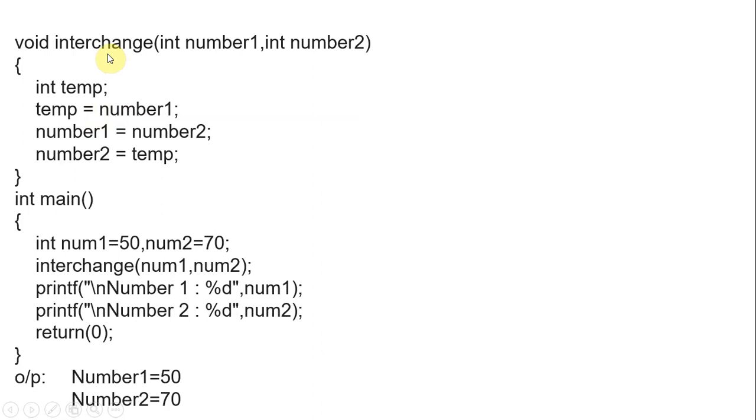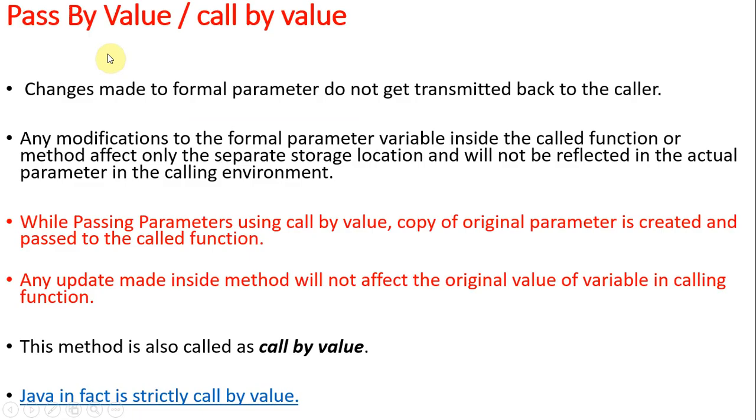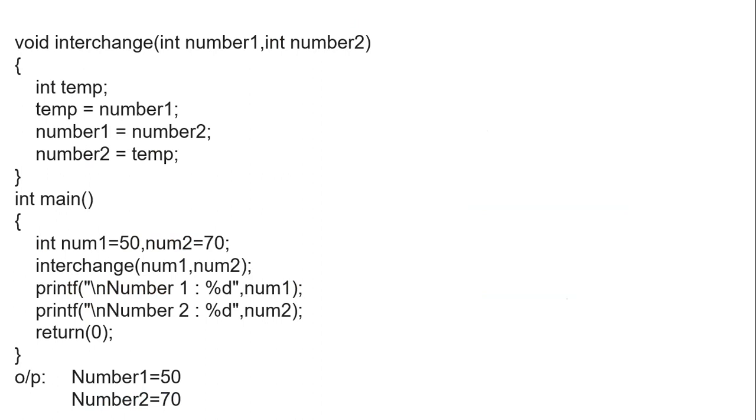From the previous example you can take A and B like this: this is B, this is A, and in A we are calling B. Main is called the caller, and interchange is called the called or callee.